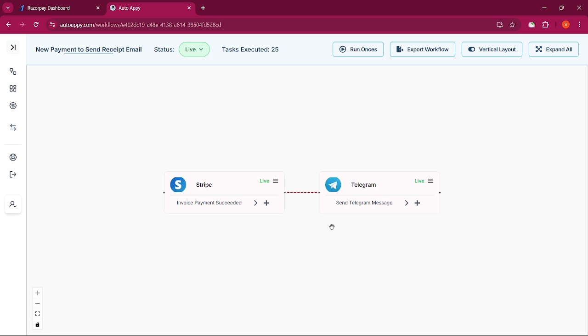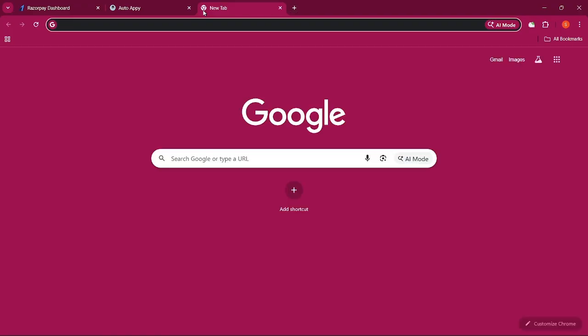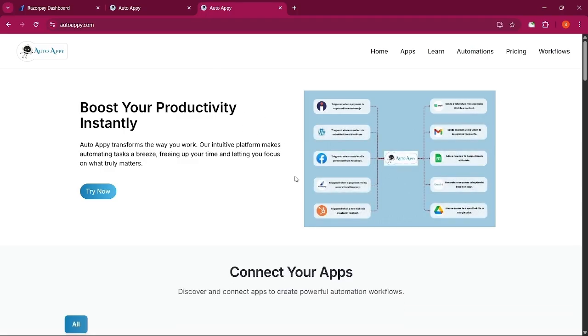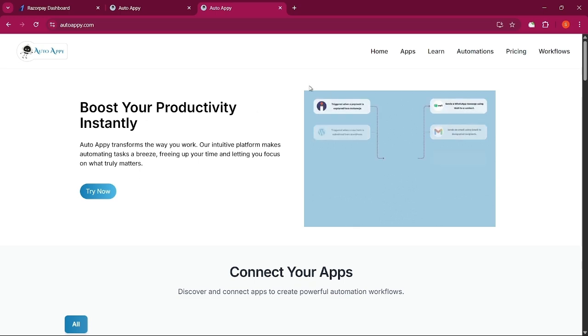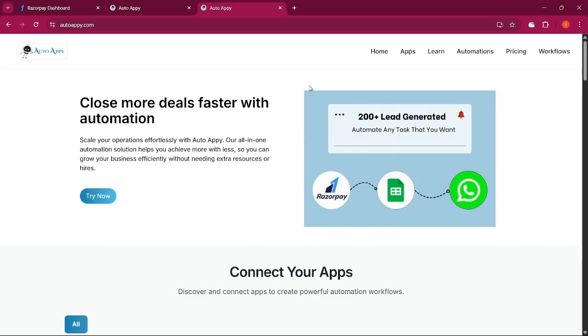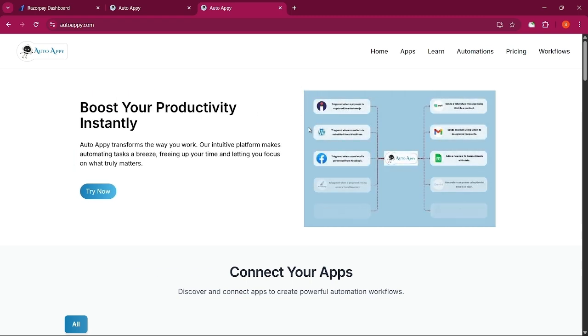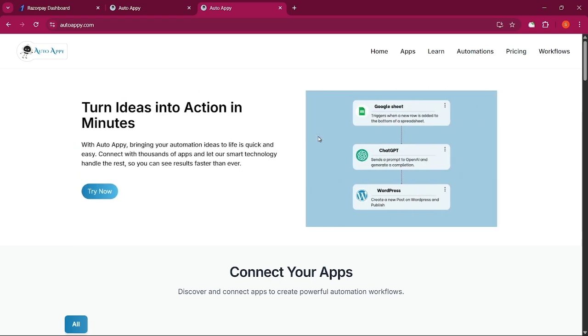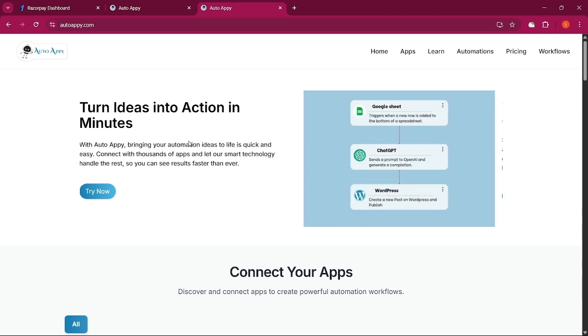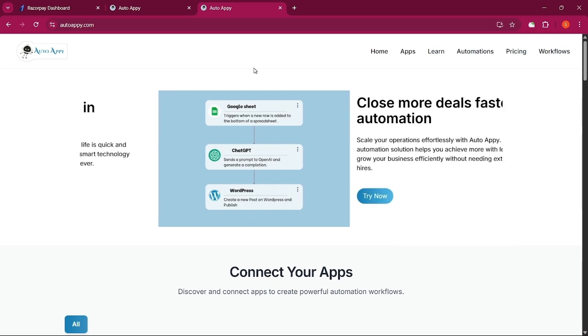Before performing this automation, let me give you a brief introduction about AutoAppy and where we are going to perform this automation. So let me go through our website. This is the landing page of AutoAppy. Simply, if I have to tell you what AutoAppy is, you can see AutoAppy as your digital assistant, making your business way smoother than ever.